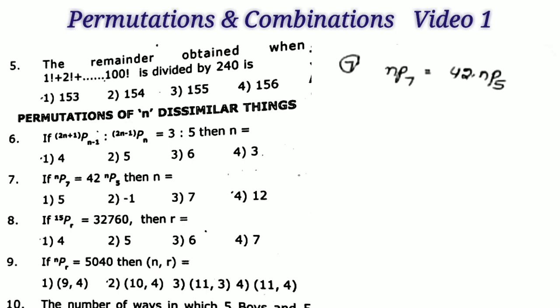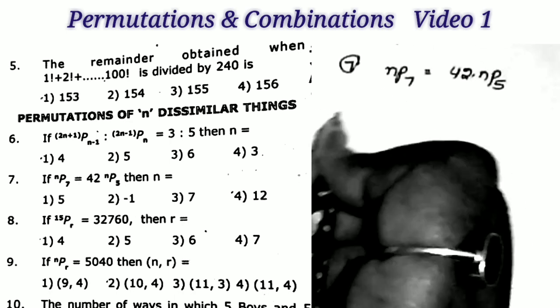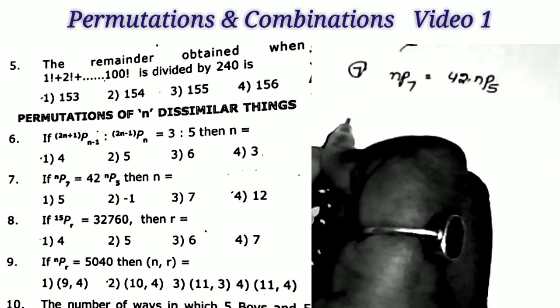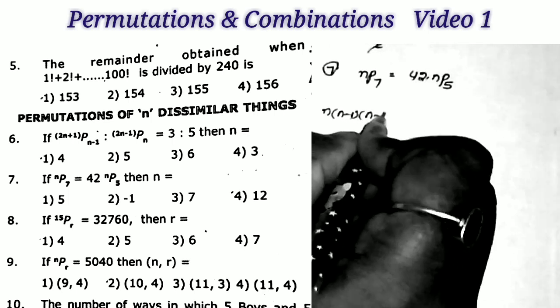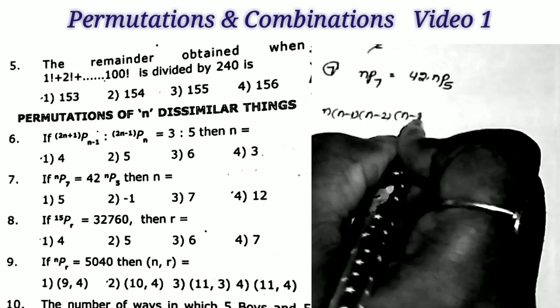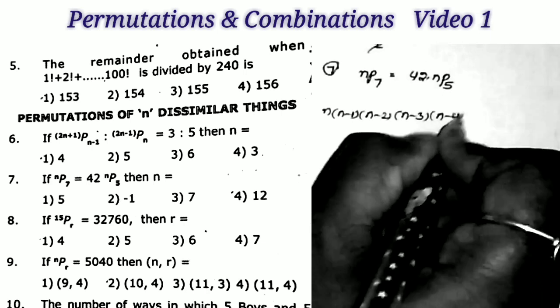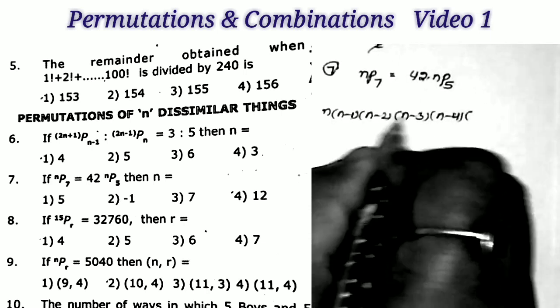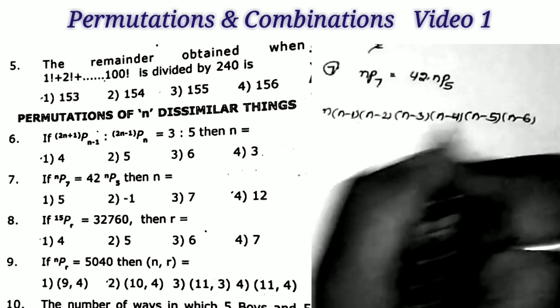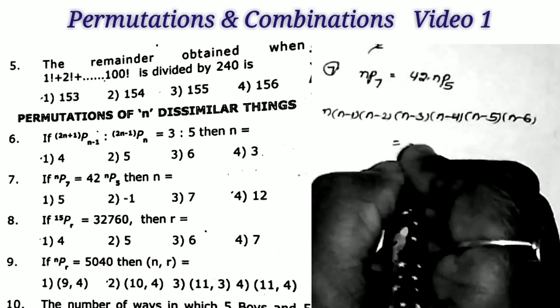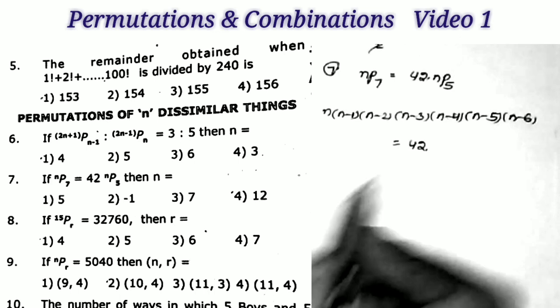Next question, sum number 7. If nP7 is equal to 42 into nP5, then what is the n value? Okay, listen. What is nP7? We have to take 7 values in the decreasing order: n into n minus 1, n minus 2, n minus 3, n minus 4, n minus 5, n minus 6. 7 values: 1, 2, 3, 4, 5, 6, 7. We have to take the values 7 times. Understand? This is equal to 42 into nP5.